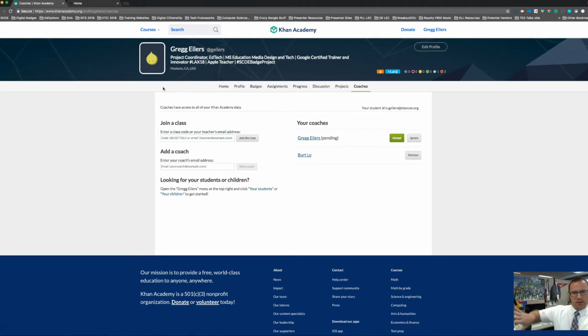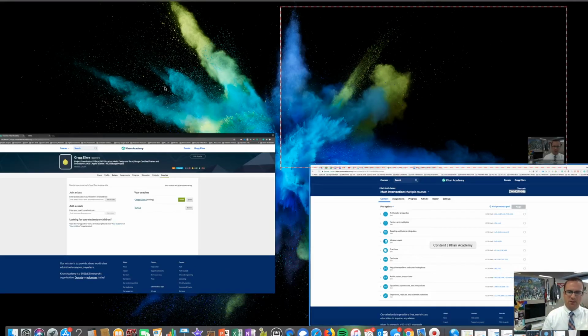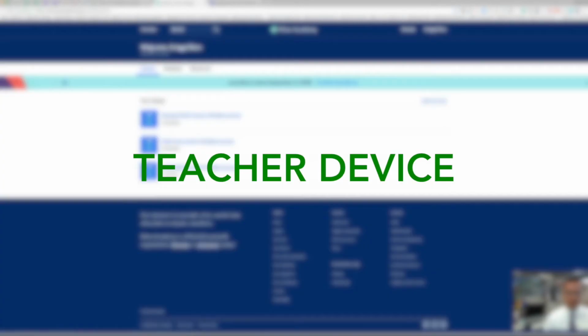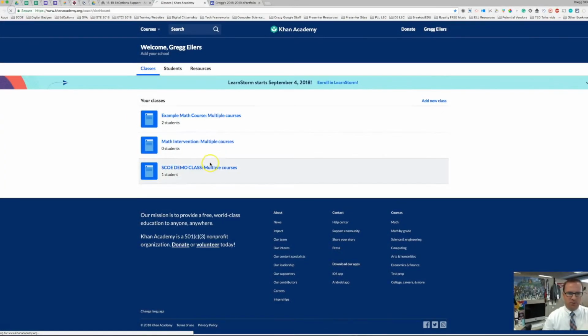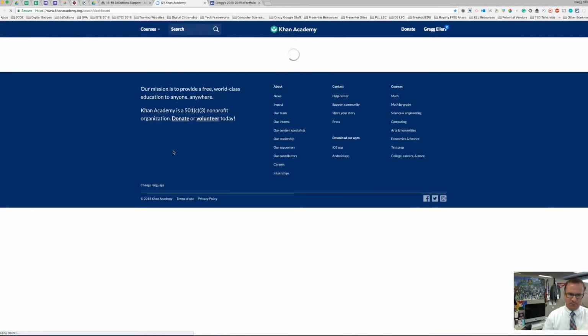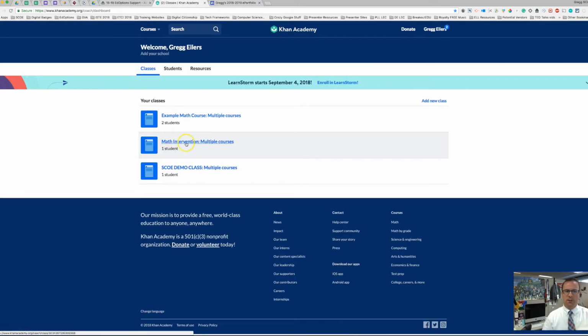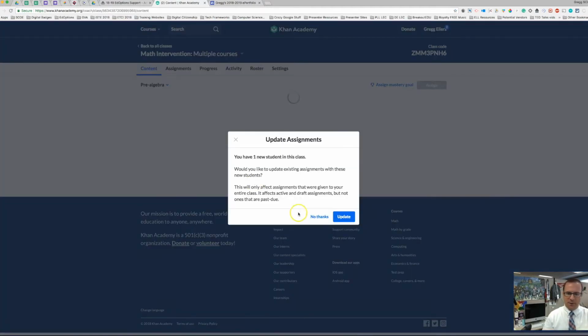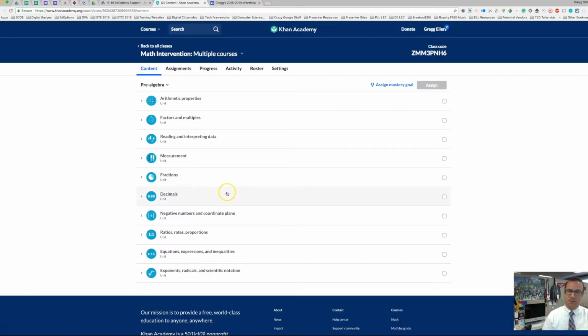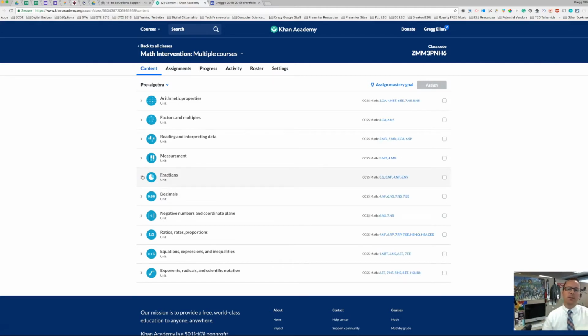So set your student computer aside just for a second and go back to the one you've been using as a teacher. Now that you have a student in your class, okay, when I refresh it, you'll see that there's a student in there, okay, because they have joined. So there we go. We've got one student in my math intervention class. Now, since I've got a student in there, I am able to send out some assignments. And when I do that, that's obviously how I'm going to be able to track their progress depending on how well they do on it.